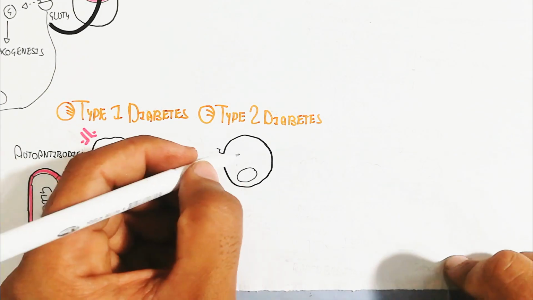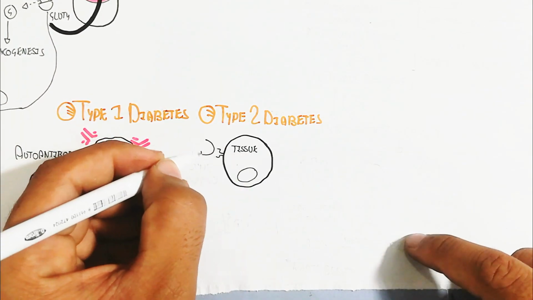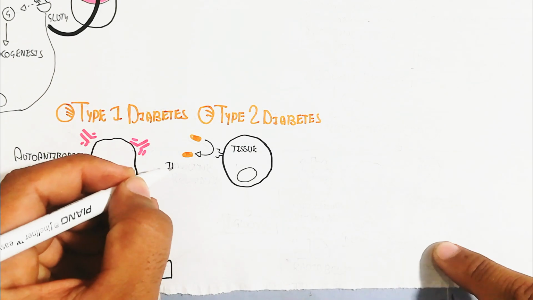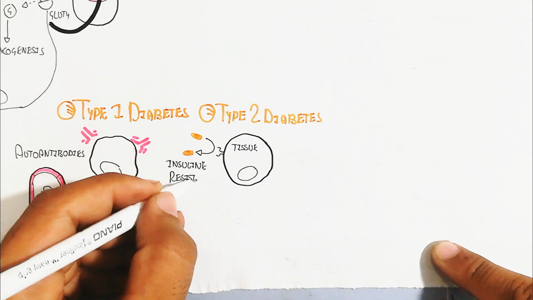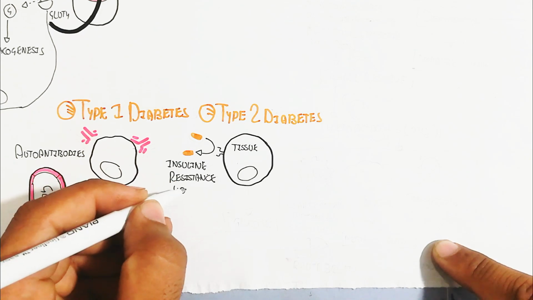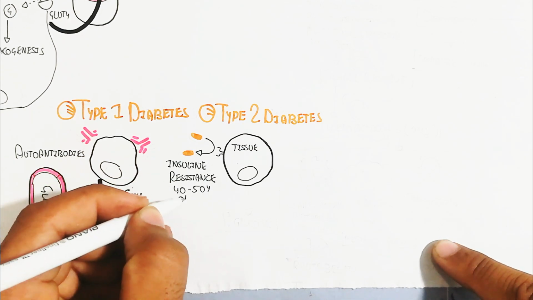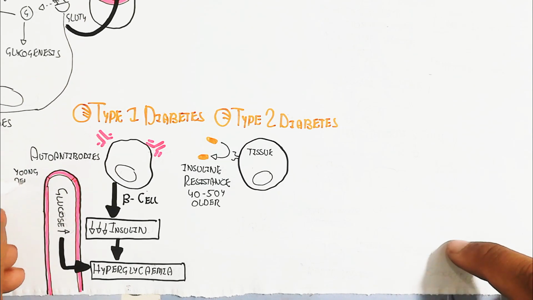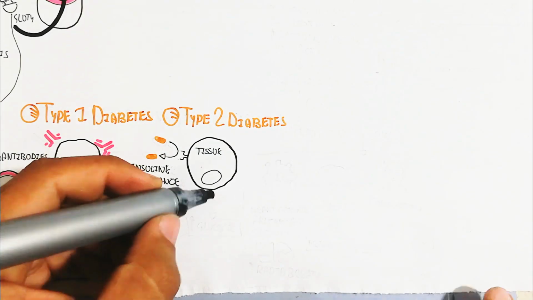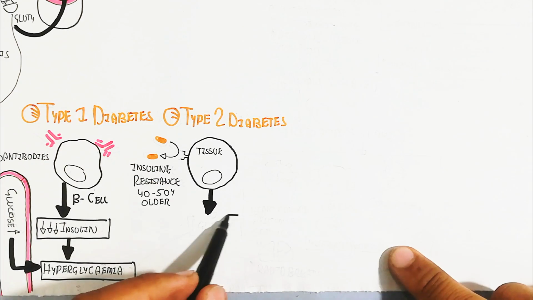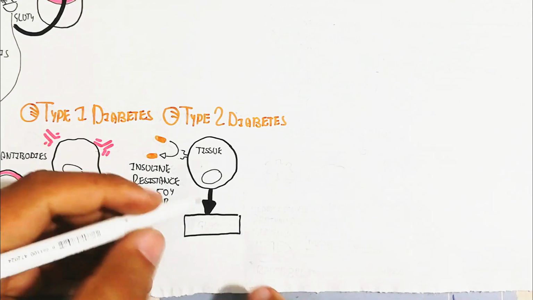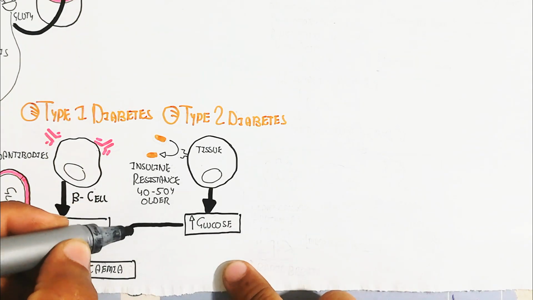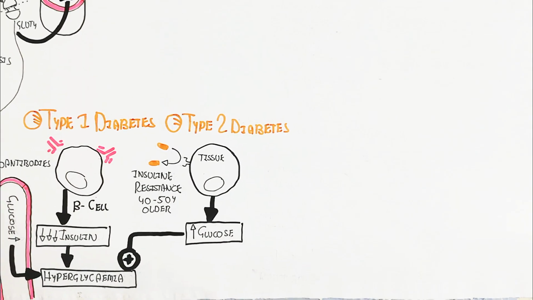But type 2 diabetes involves insulin resistance, in persons 40 to 50 years or older, in which insulin does not bind with the insulin receptor, and in this way the glucose will increase. The rise of glucose is known as hyperglycemia. The rise of glucose is very bad because it binds with protein to form glycoprotein, causing dysfunction of the protein, and in this way aging can accelerate.